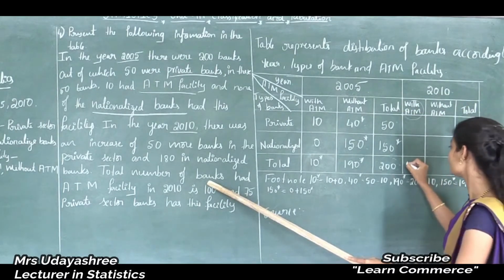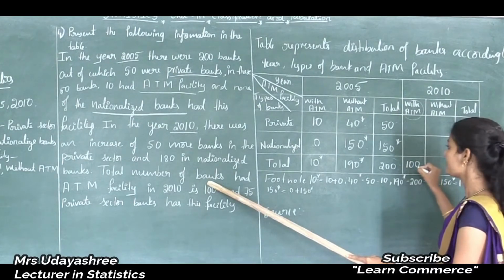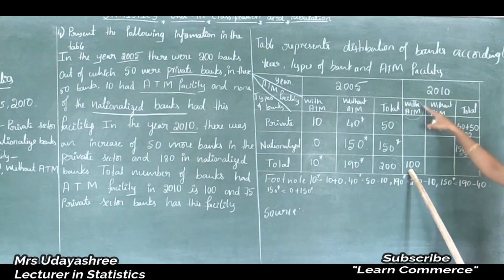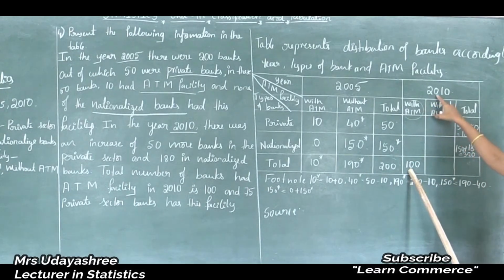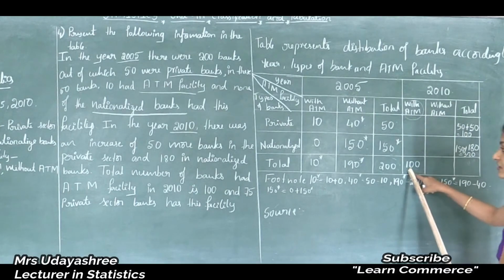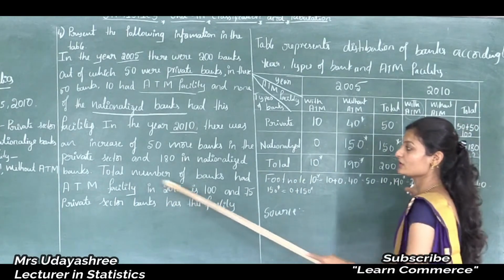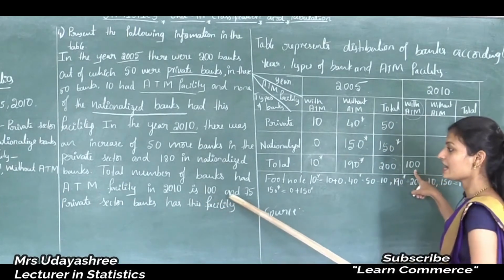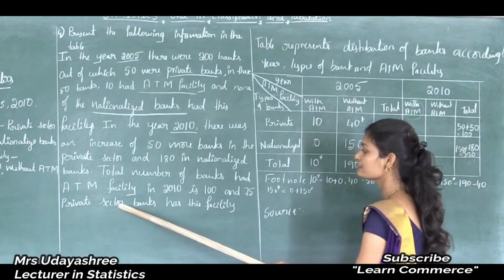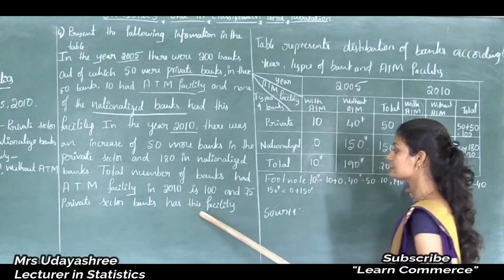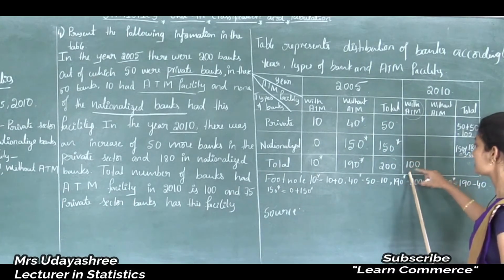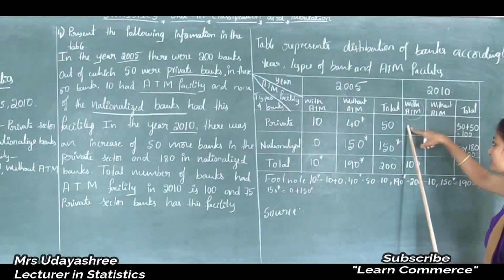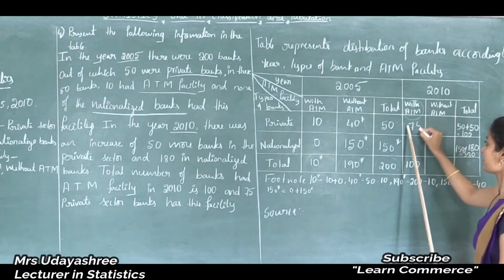So here we have to write total number of banks with ATM in 2010. So here we have to write 100. That is, total number of banks that had ATM facility in 2010 is 100, and 75 private sector banks had this facility. So out of which 75 banks, private sector banks had this facility. So here we have to write 75.